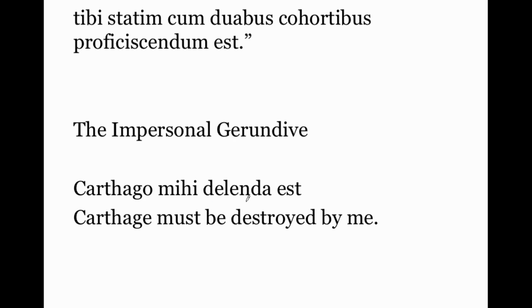Now, when you want to describe who must do something, Carthago delenda est means Carthage must be destroyed. But if you want to explain who must destroy Carthage, you actually use the dative. This is interesting. Mihi in isolation would mean to me or for me. But when you have it with this gerundive, it means by me. This is the reason we're studying this issue. So, Carthago tibi delenda est, Carthage must be destroyed by you.